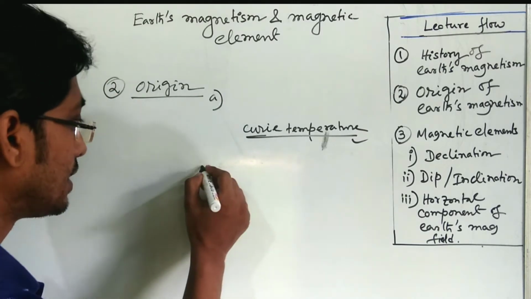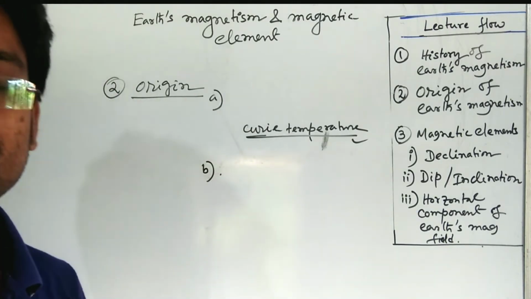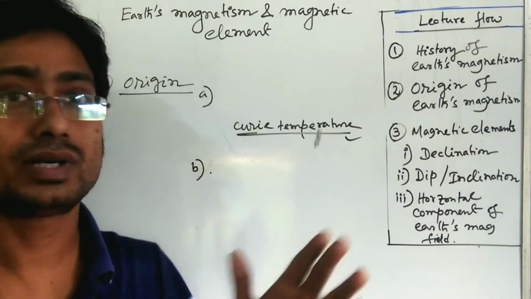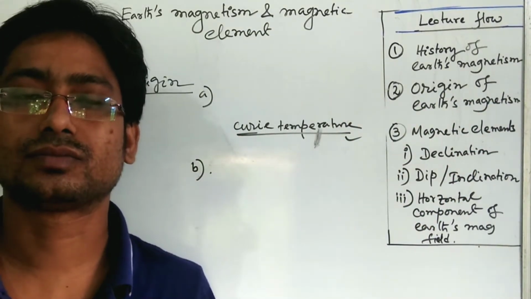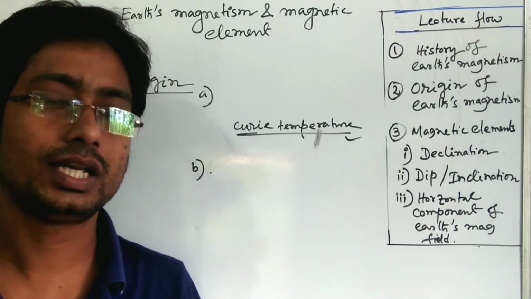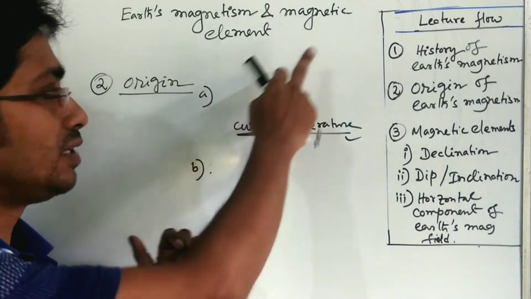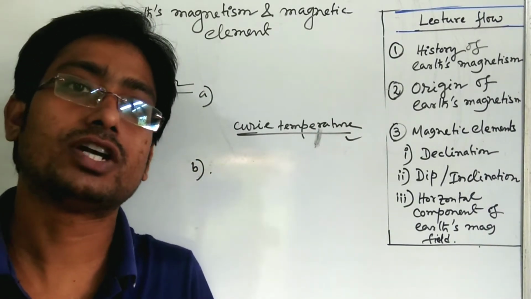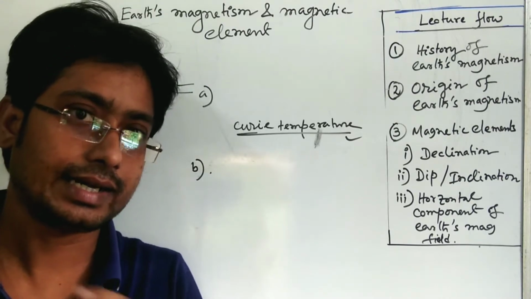And the second concept: tell me first, what is the origin of magnetism? Magnetism can be developed due to a physical magnet, but that has been discarded here. Magnetism can also be developed by a virtual magnet, that is, a current carrying conductor.